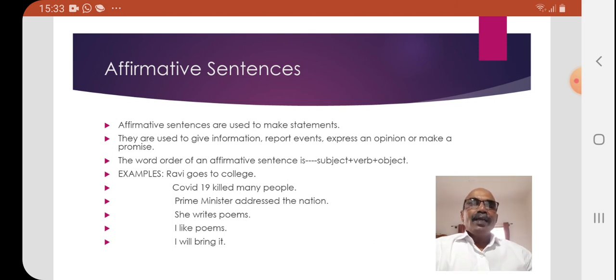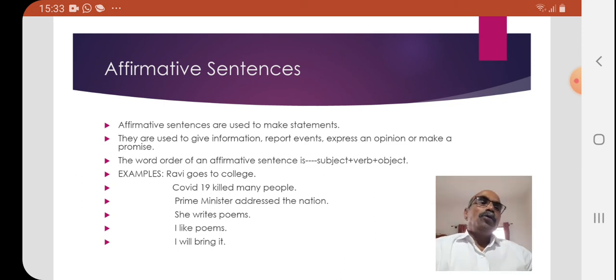Therefore, it is expressed in present tense. I like poems. Here, the speaker is talking about his taste. Like, the verb, is used in its original form because the subject is first person singular.